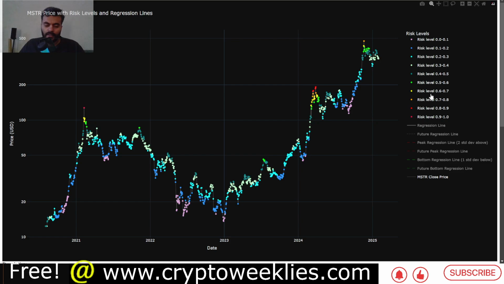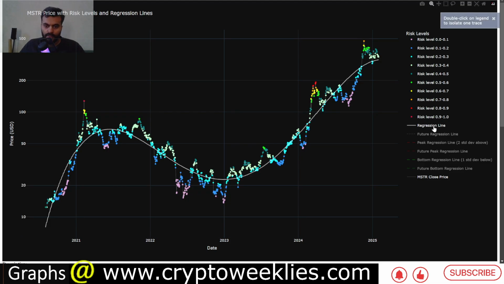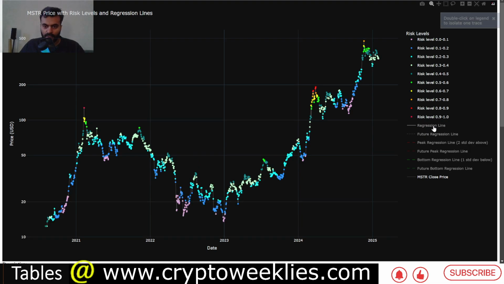This is the price color coded with risk, with risk levels between 0 and 1. 1 denotes high risk and 0 denotes low risk, based on how the price is doing with respect to the fair value regression, the polynomial regression based trend line.